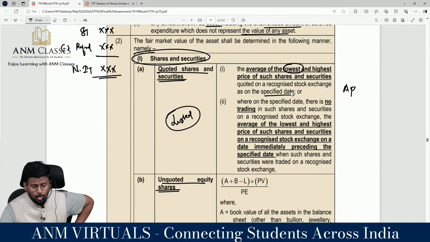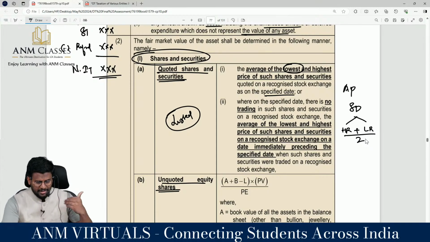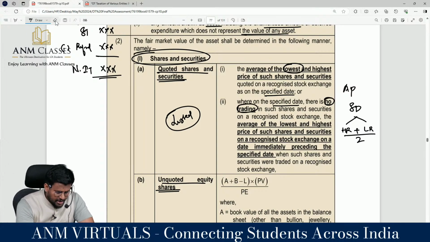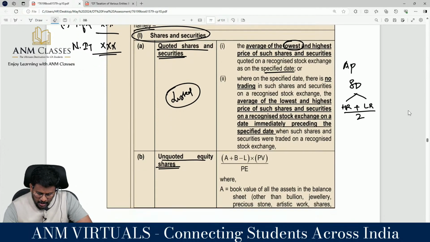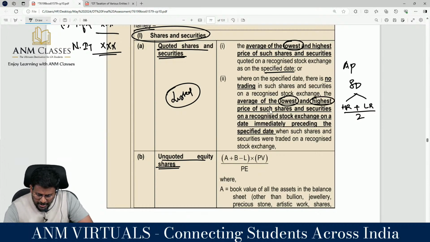So we go to the specified date, highest rate plus lowest rate divided by 2. You have to take the end date average. Where on the specified date there is no trading, because the stock exchange is on leave, then you take the average of the lowest and highest price of such shares and securities on the day immediately preceding the end date.